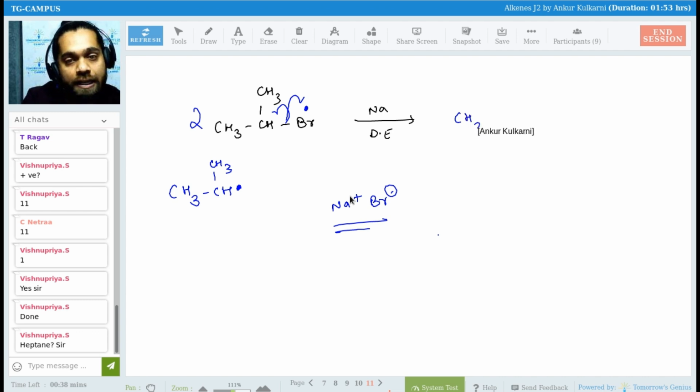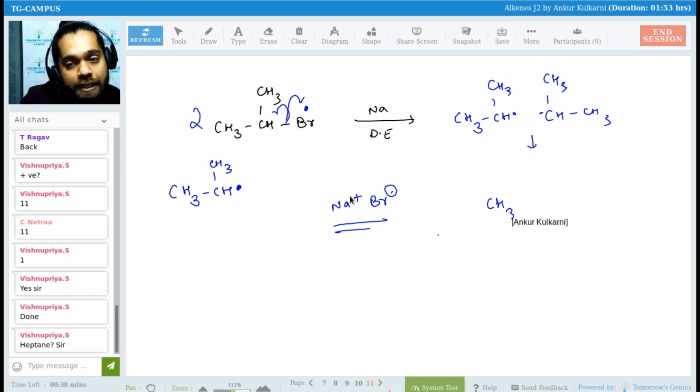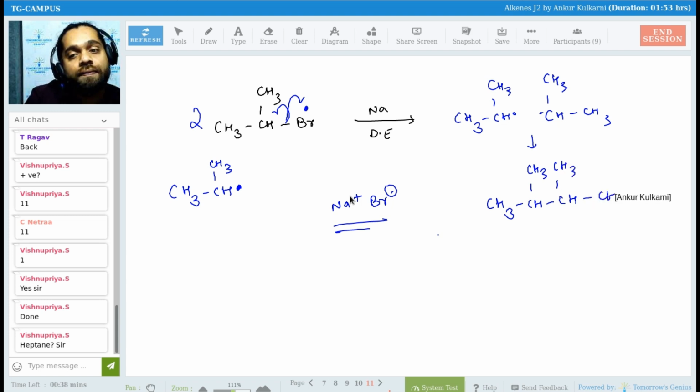So what I have got? CH3, CH, CH3 radical. Another exactly same molecule which contains CH, CH3, CH3 radical. So what I have got? CH3, CH, single bond, CH, both of the CH contain CH3, CH3, CH3.